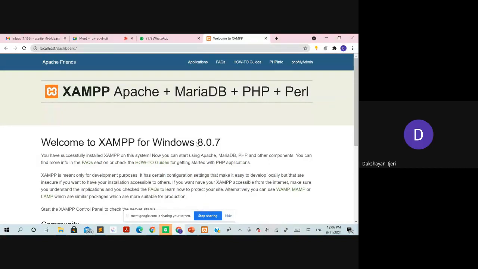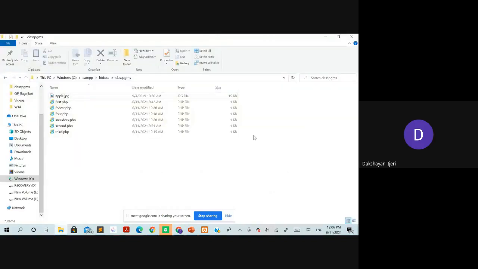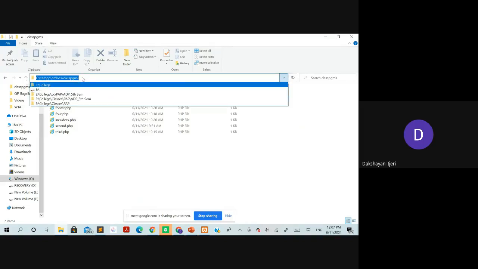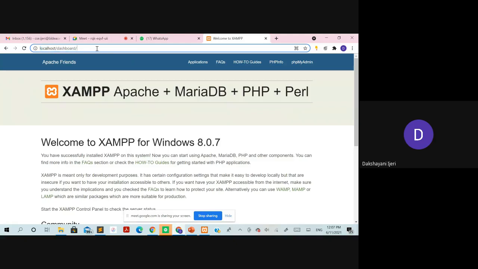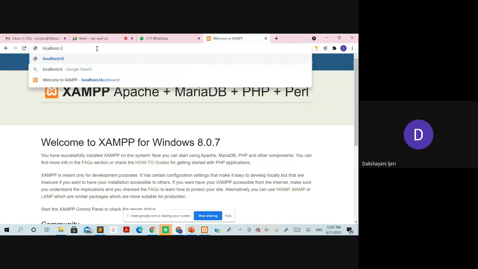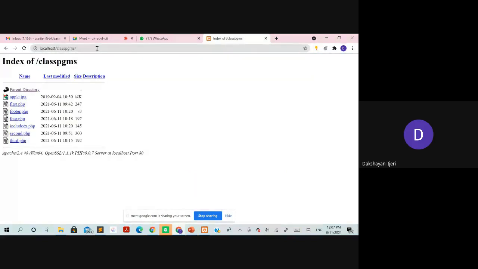Correct. Once you do that, in order to execute the program, you already know where your program is saved. You know the name of the folder where you have saved it. Just copy that folder name, not the entire path, only the folder name in which you have saved the program. Then within the localhost, instead of the dashboard, paste that folder name over here and press enter. Once you do that, it is going to take you to that folder and show all the files that you have typed within it.